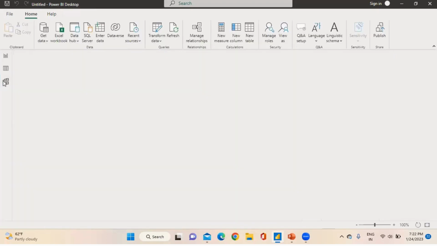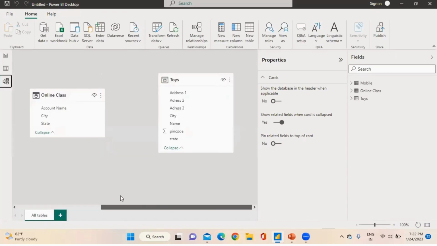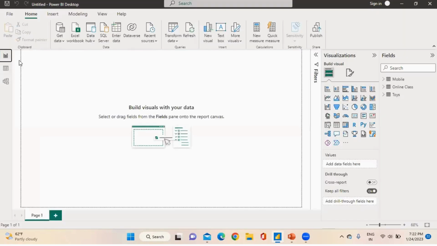Last one is Model. If my data sets are connected, it will be showing over here, but my old data is separate, so it is not showing. Just go to Report. There is Visualization, all charts. This is Page One. I am using multiple pages: Page One, Page Two, Page Three, because there are three data sets.